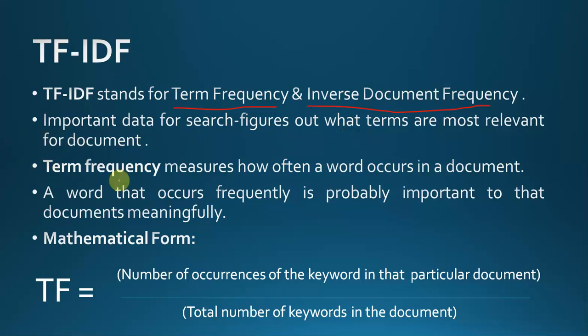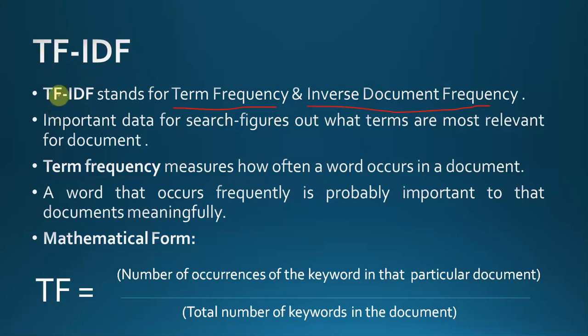Term frequency measures how often a word occurs in a document. So TF will tell us how often a word is coming in our document. A word that occurs frequently is probably important to that document. Suppose a word is repeating many times, so it can be an important word for our document. Suppose we have a news article. In the news article, if the term economy is repeating again and again, it can be an important word. That's how TF measures.